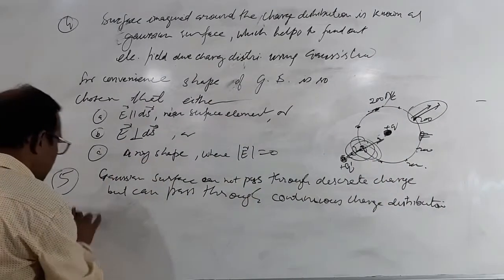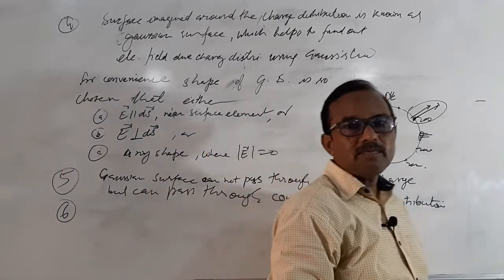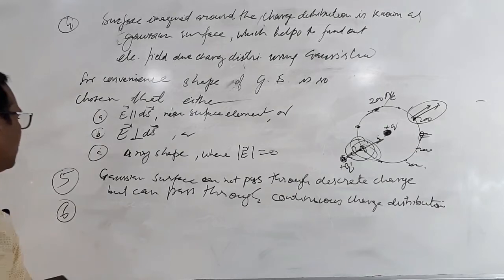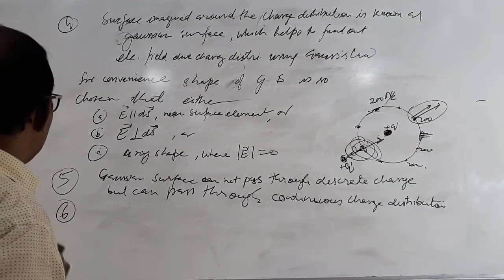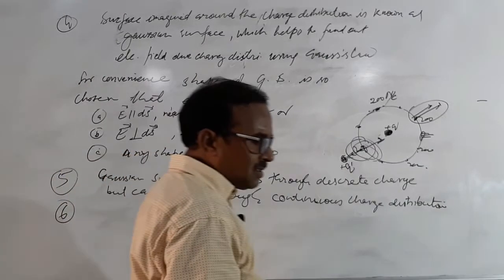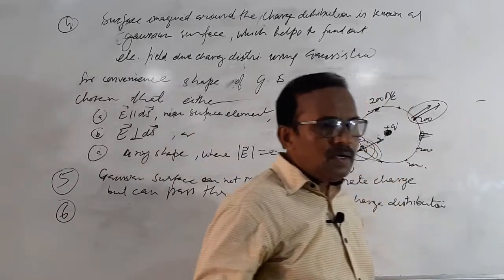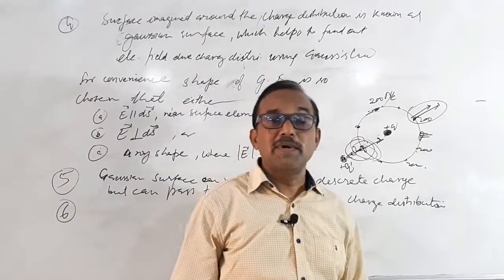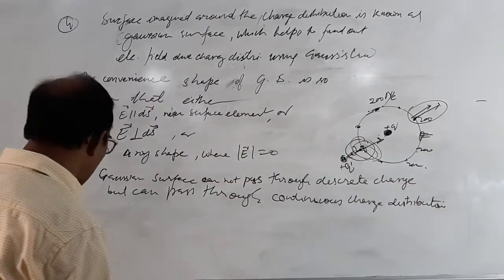Now, sixth is what? Gauss law is based on the inverse square law, as Coulomb's law is.